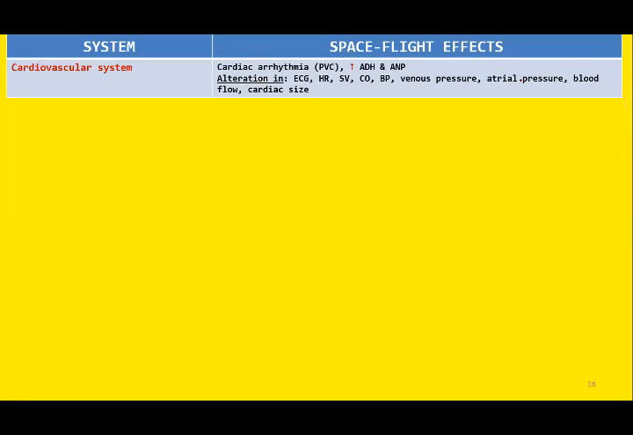Now this is interesting. This is the last slide of today's lecture, but this is very interesting. So we have discussed the different types of acceleration and deceleration, positive g-force and the negative g-force. Now what are the effects of these gravitational forces? What are the effects of this weightlessness during space flight on our physiological system? So we will discuss the effect of weightlessness on each system one by one, right?